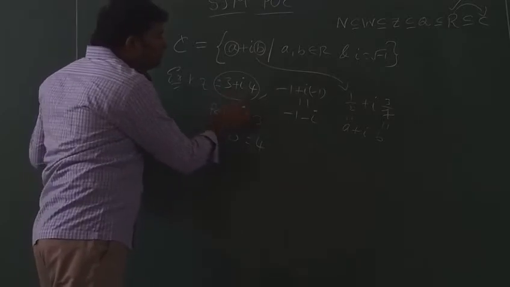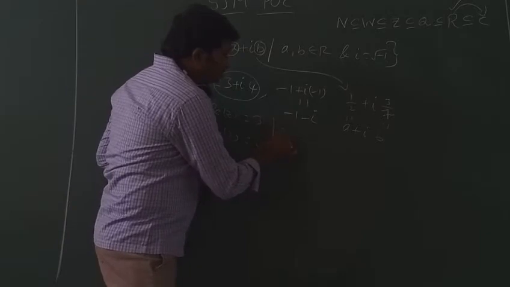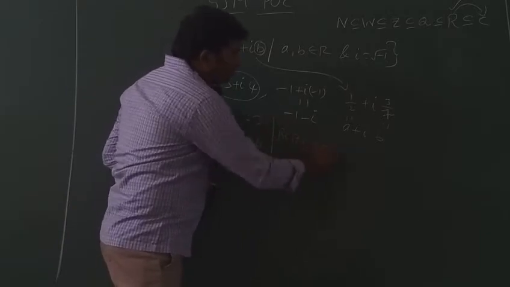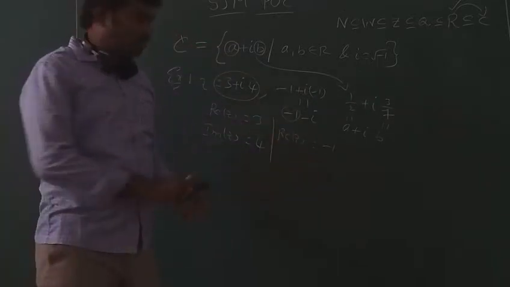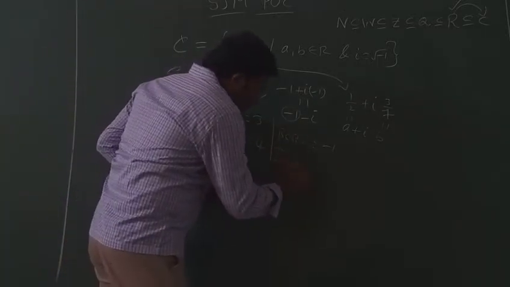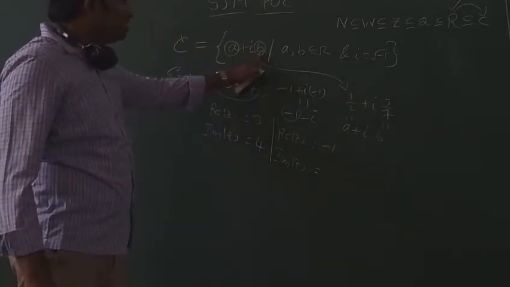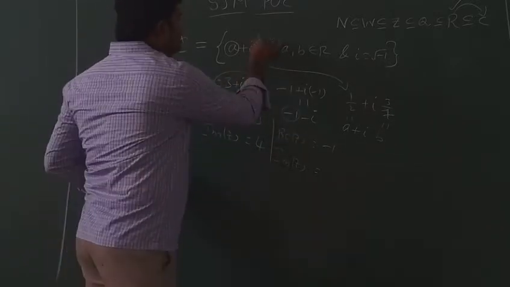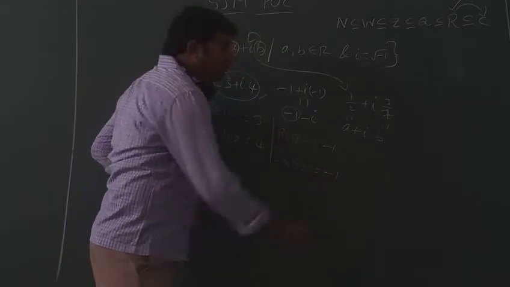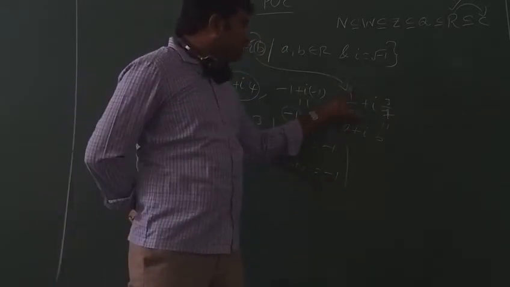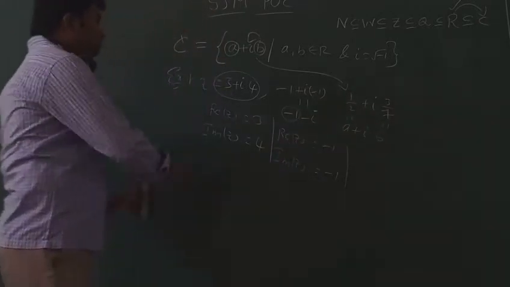The coefficient of i with its sign is the imaginary part. Remember, what is the real part of this complex number? Real part means a. In place of a, how much is there? -1. Next one, what is the imaginary part of z here? b, which means the coefficient of i. What is the coefficient of i here? -1. Like that. What is the real part here? a value is 1 by 2. What is the imaginary part? b, 3 by 7. So this is the complex number.